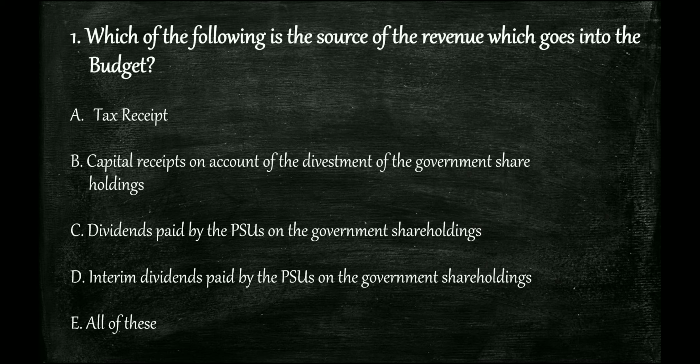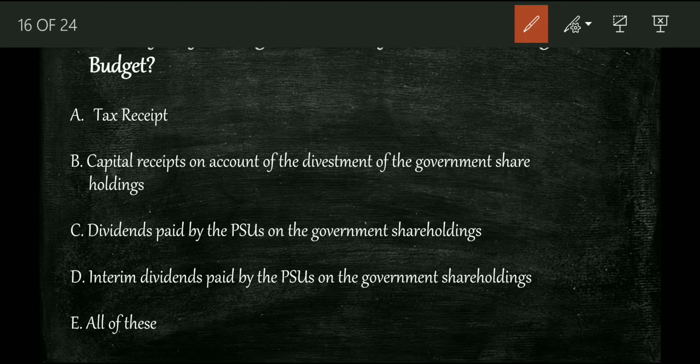So tax receipt, capital receipt, divestment of the government shareholdings, yes. Dividends paid by the PSU, yes. So more than one option, and there is no combination of options like 1 and 2, 2 and 3. So again no need of wasting time, it is all of these.